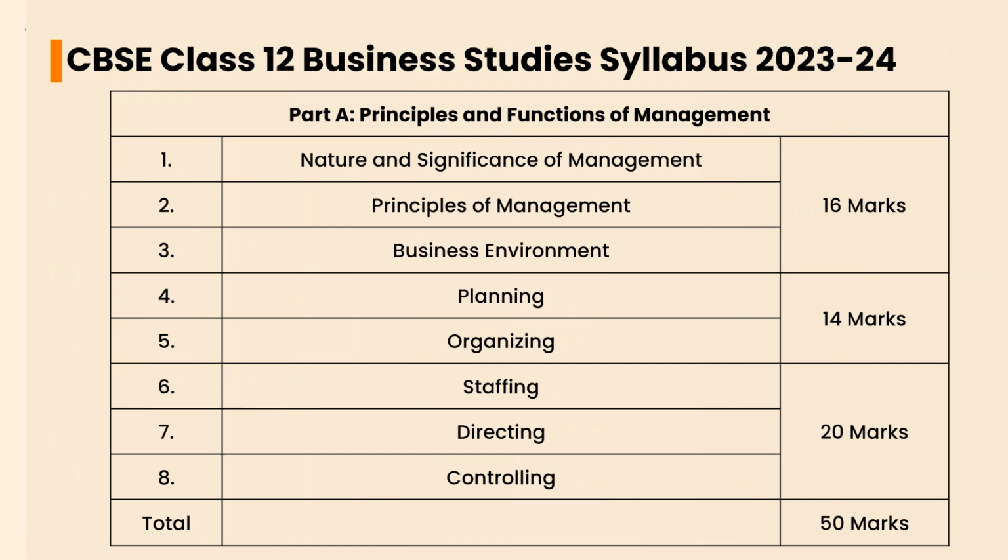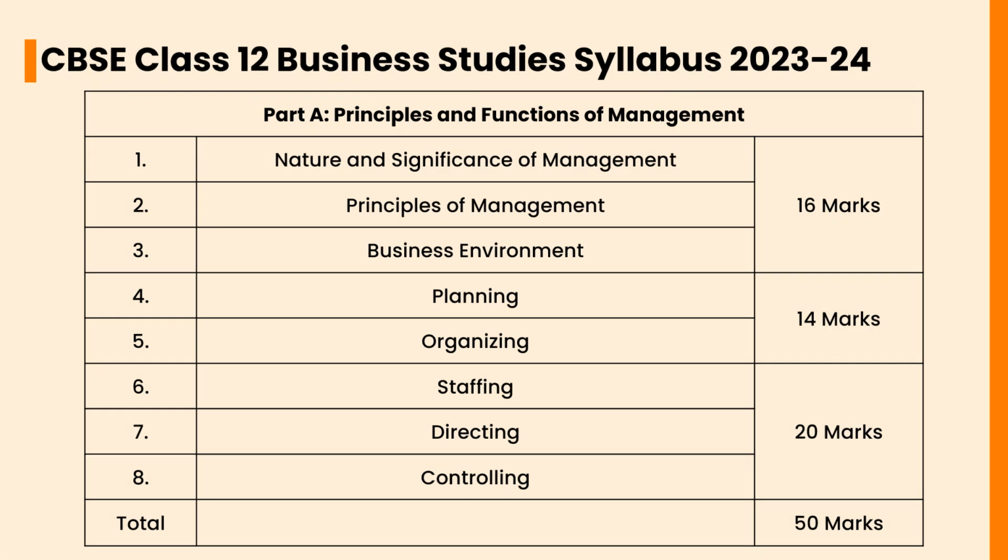Let's check the CBSE Class 12 Business Studies Syllabus 2023 to 2024. In Part A, Principles and Functions of Management, the chapters are Nature and Significance of Management, Principles of Management, and Business Environment, which will carry a weightage of 16 marks. Planning and Organizing will carry a weightage of 14 marks. Staffing, Directing, and Controlling will carry a weightage of 20 marks.